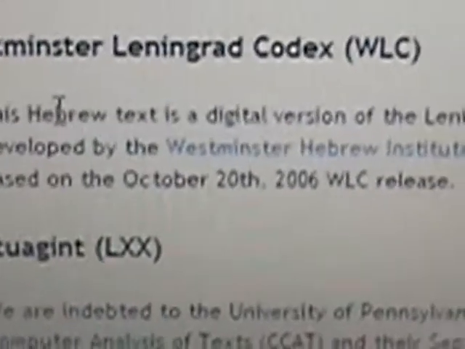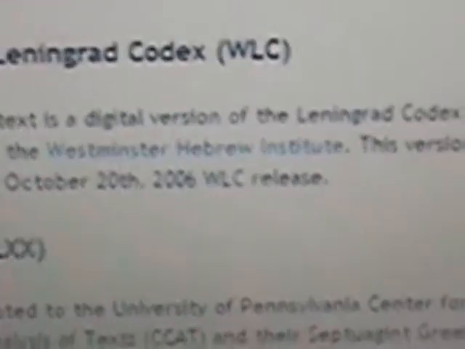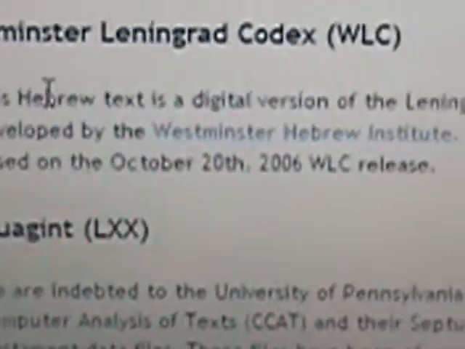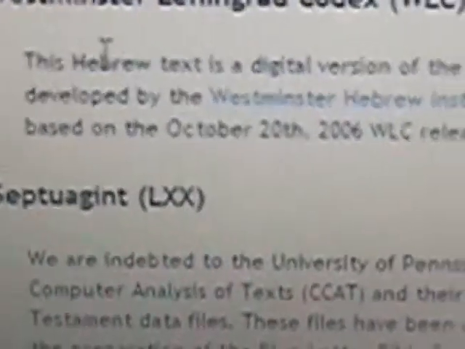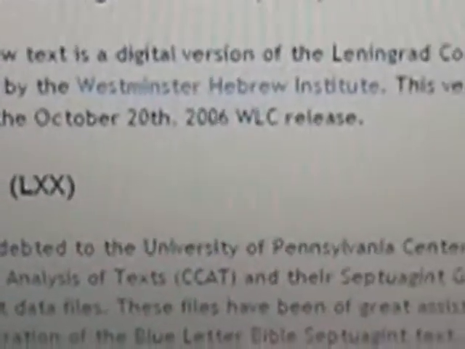Okay, now it says the Hebrew text is a digital version of the Leningrad Codex, developed by the Westminster Hebrew Institute. This version is based on the October 20th, 2006 WLC release.